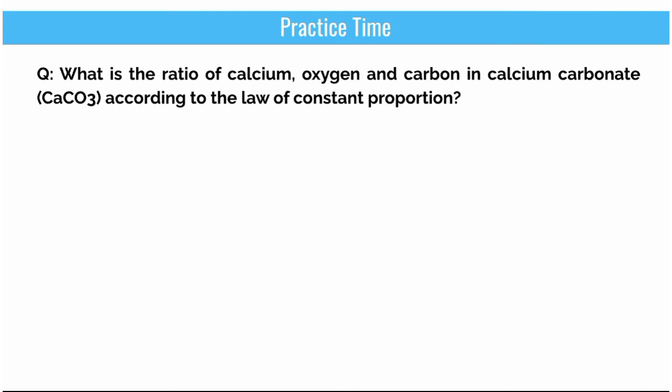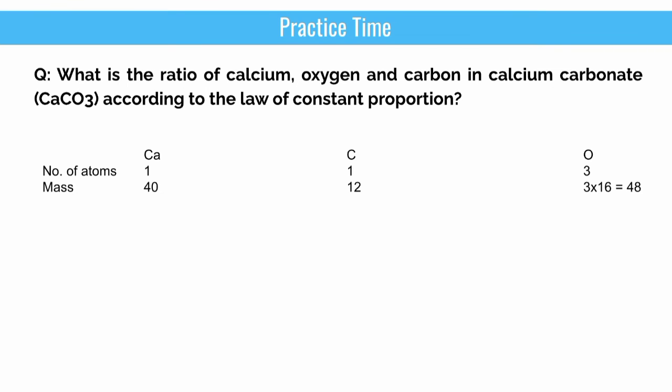Let's understand the law of constant proportion using another example. In this question, there are three elements forming calcium carbonate: calcium, carbon and oxygen. But the number of atoms of these elements participating in forming calcium carbonate is different. From the molecular formula, we can see that there is one calcium atom, one carbon atom and three oxygen atoms.